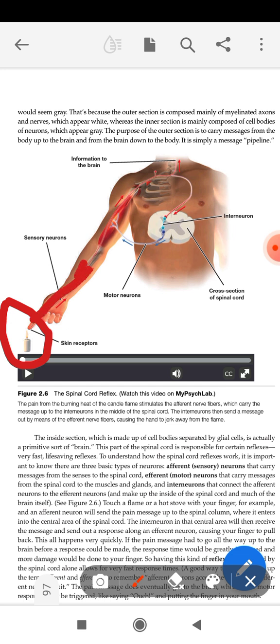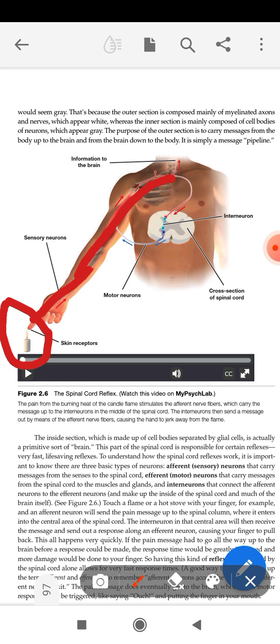Now this signal will go to the spinal cord. Now what will the spinal cord do? Spinal cord will itself decide what is to be done. It will not send the signal to the brain. It will first decide what is to be done and what is necessary. The necessary thing is that first you have to remove your hand.